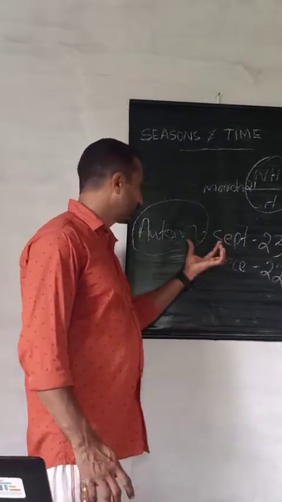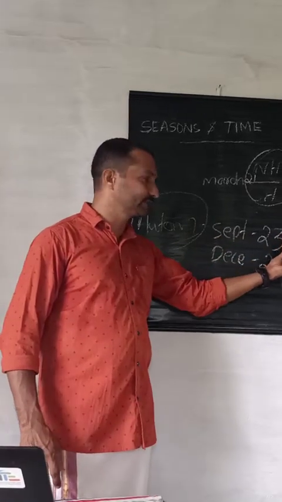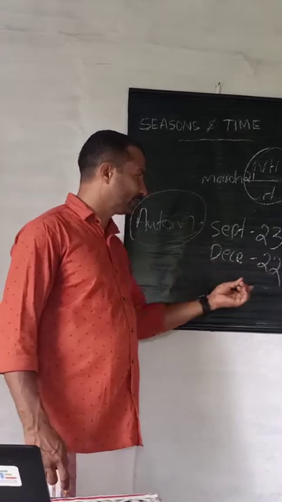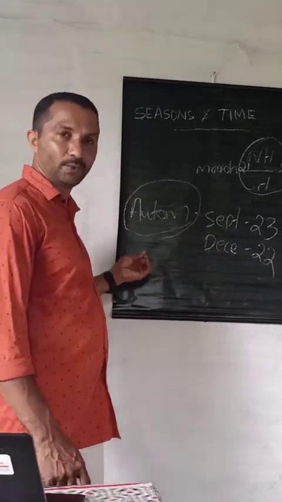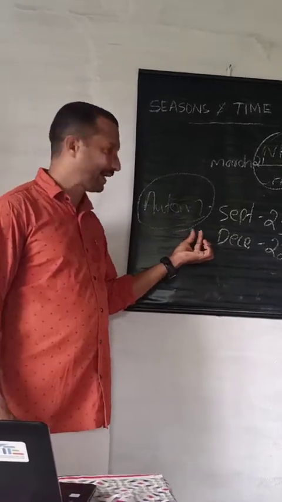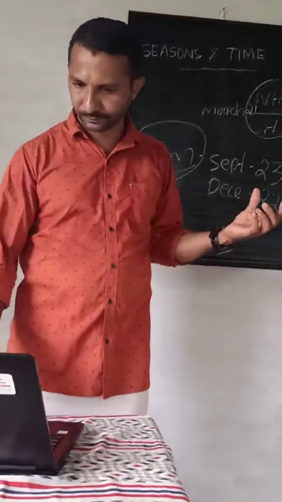Okay, this is about the autumn season. It is a transition from severity of summer to winter. It experiences September 23rd to December 22. During autumn season, shortest day and longest night experience. Okay.